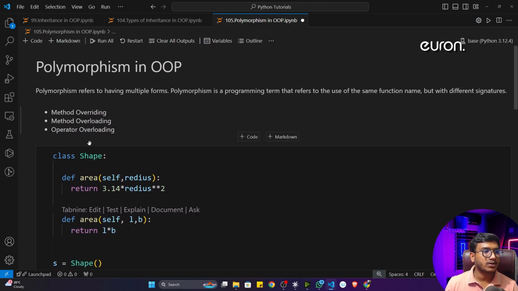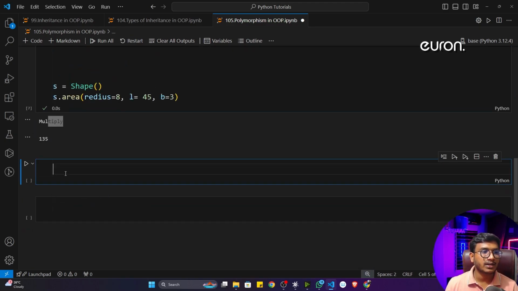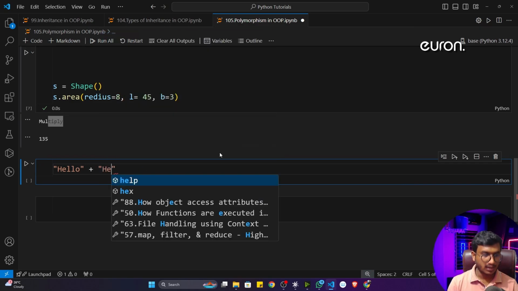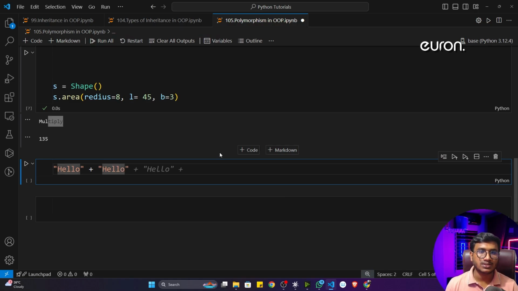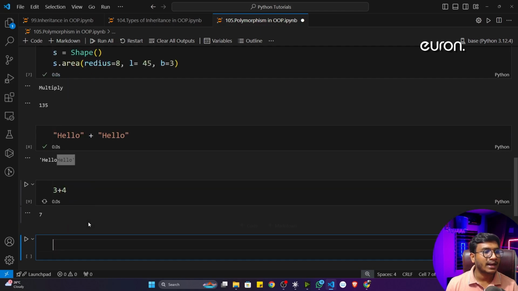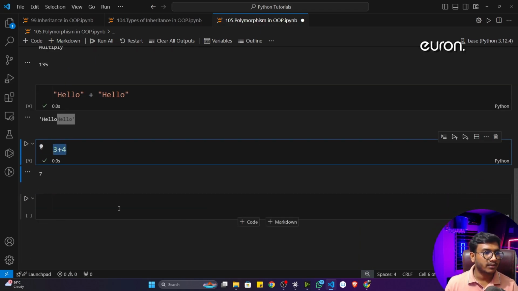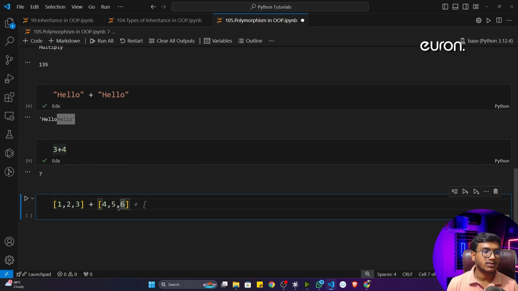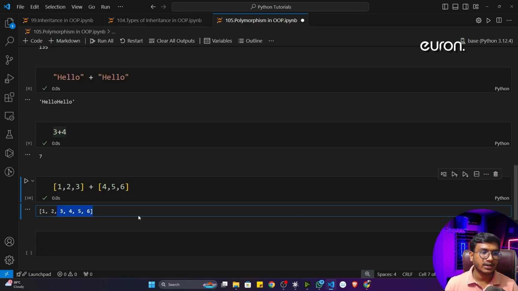Now let me discuss what operator overloading is. Operator overloading means the same operator is used for multiple tasks. Let me show you with the plus operator. If I write hello plus hello, whenever I use plus with strings, it does concatenation. But whenever I use it with integers, it gives me the addition of those two numbers. And when I use it with lists, say 1 2 3, if I execute again, it does the concatenation operation. So the same operator works in a different form with different data types.